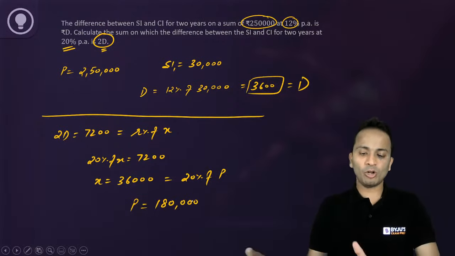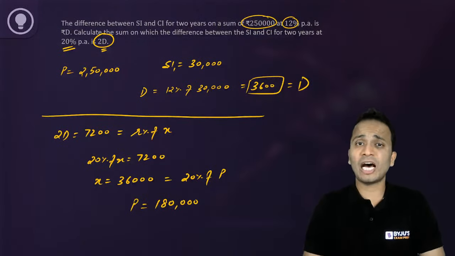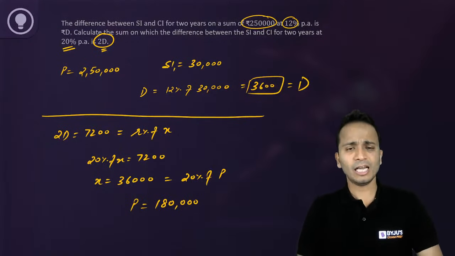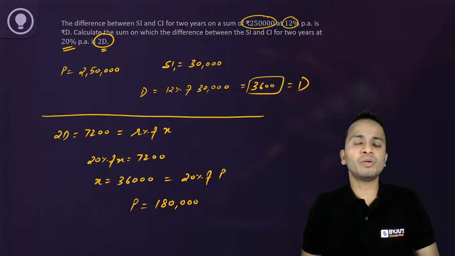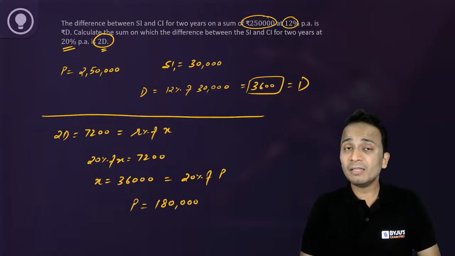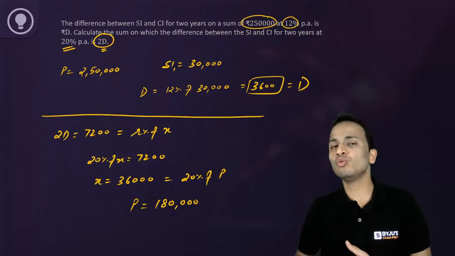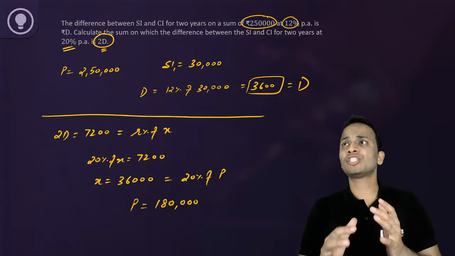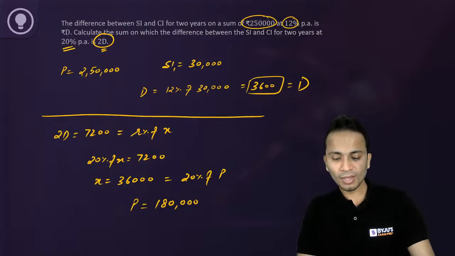All right. So I have already explained how we have got this expression, which is R% of X, and using that you can easily get the answer. Now, not only this type of question, this concept that I've told you of the difference between SI and CI helps in a lot of questions. These type of questions can be extended to 3 years maybe. So there are a lot of questions you will find which use the concept of the difference between SI and CI of 3 years as well.